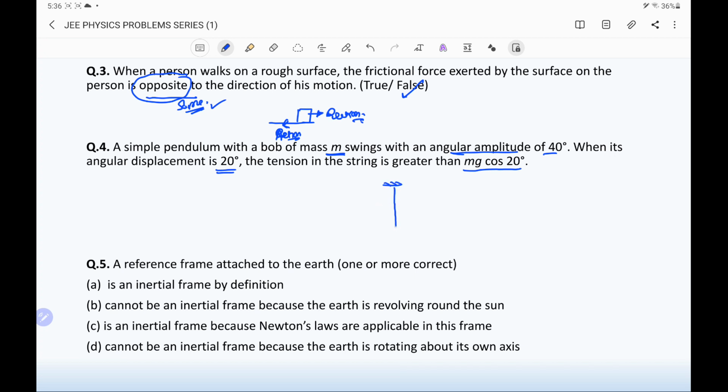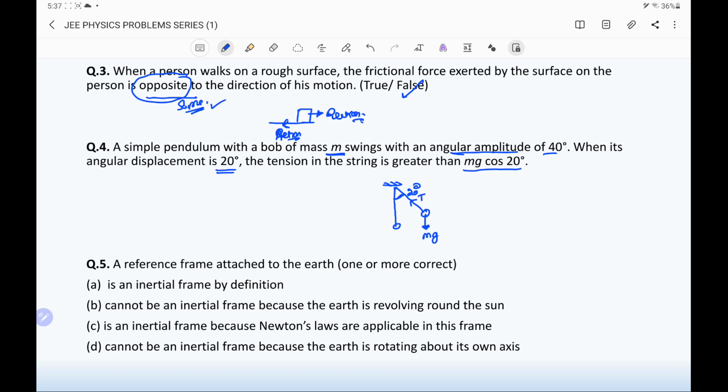This is the swing, which has, suppose, at the moment an angle of 20 degrees as per the question. Then if we mark the forces acting on the body or pendulum bob, mg is the weight of the bob, T is the tension in the string.